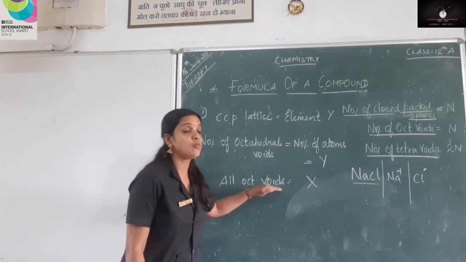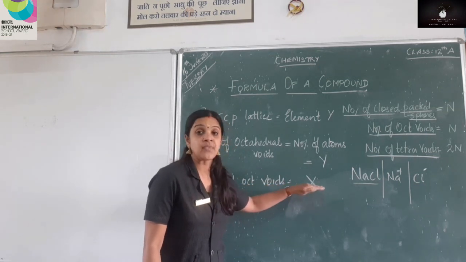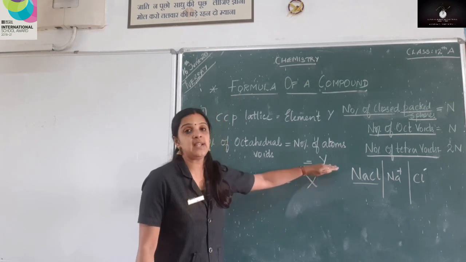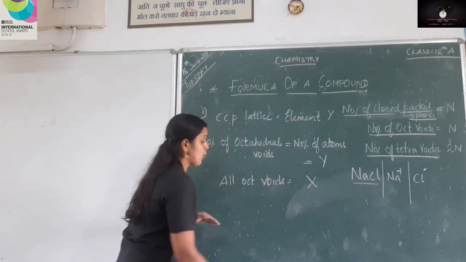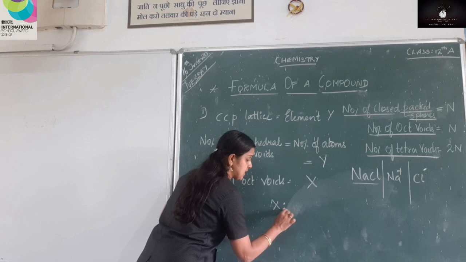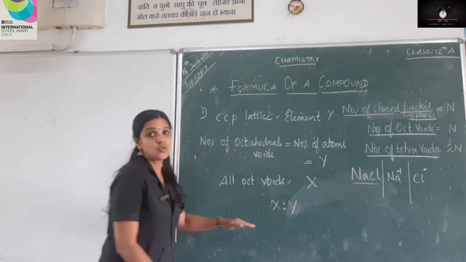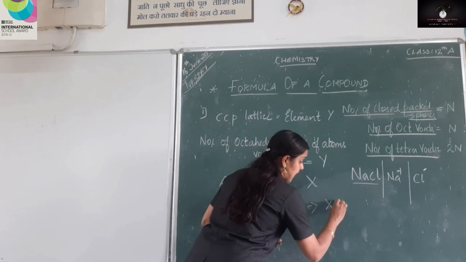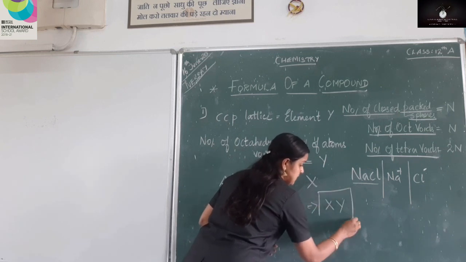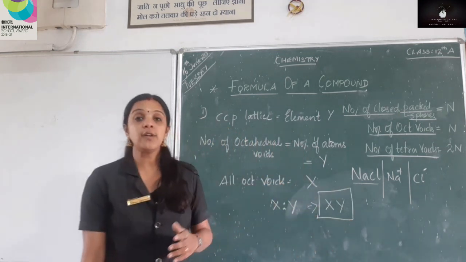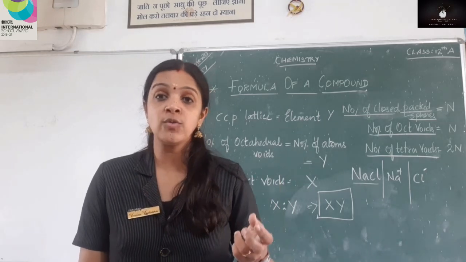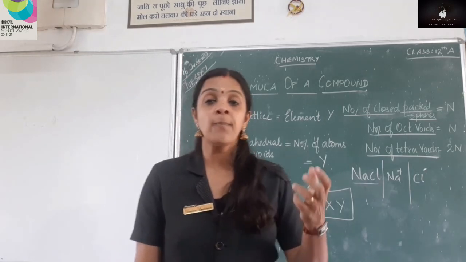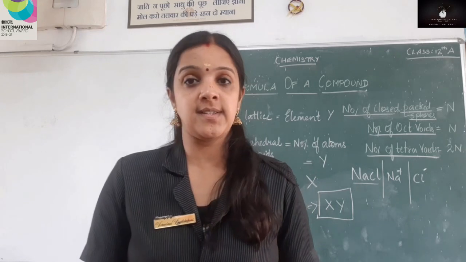All the octahedral voids are occupied by X. So what happens? X will be equal to Y. So what will be the ratio here? X is to Y, that is 1:1. So the formula of the compound will be XY. This is how we will find out the formula of the compound using the tetrahedral and the octahedral voids.